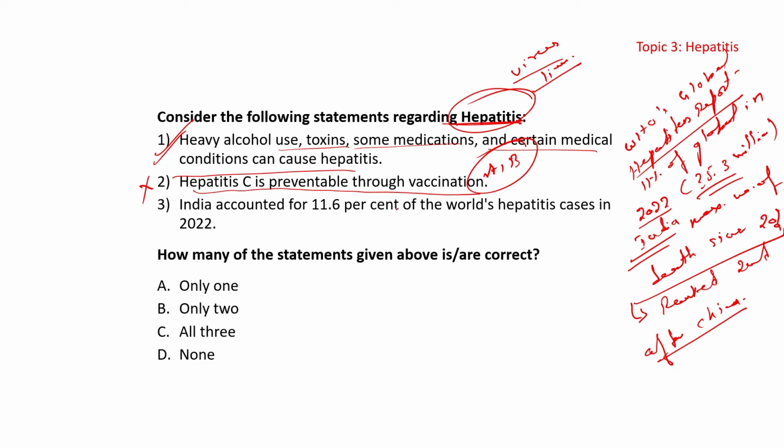Okay, so 2 is incorrect. Why? Because we don't have the vaccination. If you remember, in childhood you get the vaccine for hepatitis B and A, but you don't get the vaccine for C yet. Okay, so 1 is correct, 2 is incorrect here.